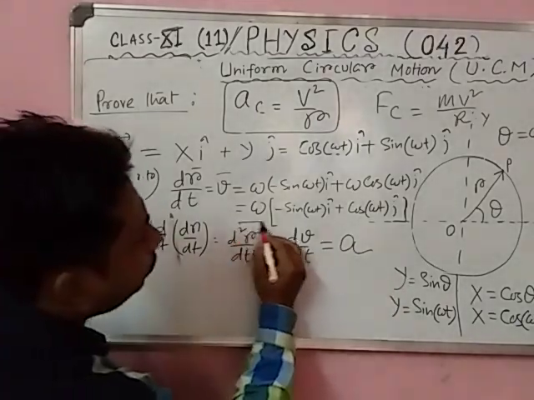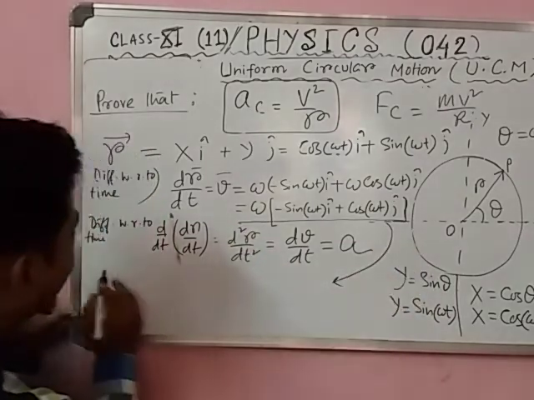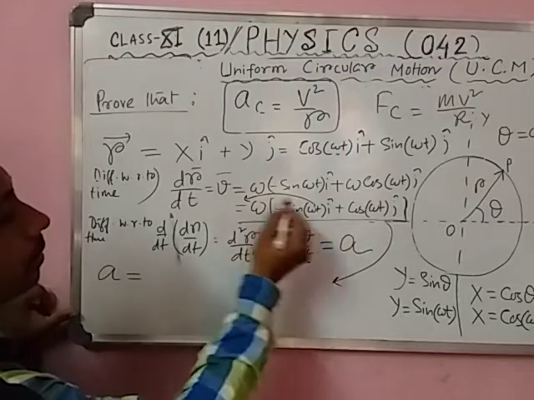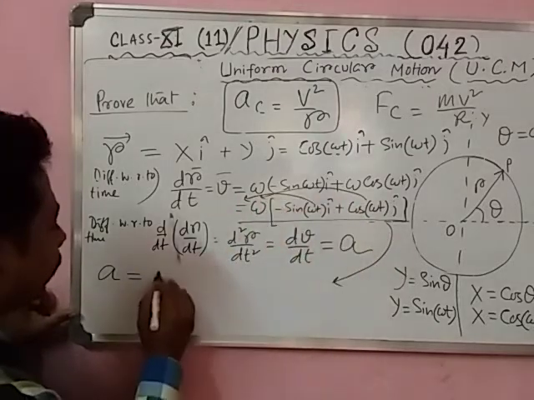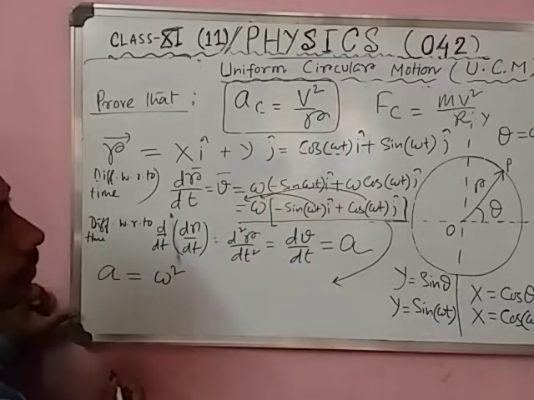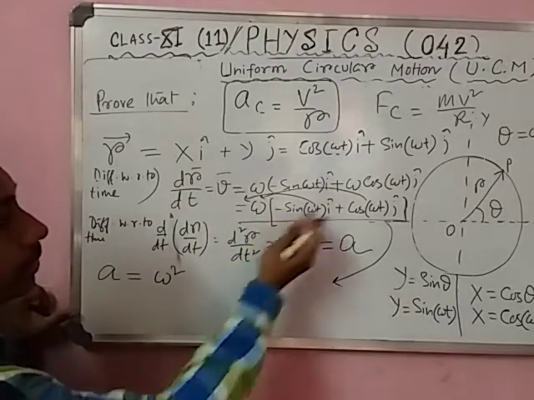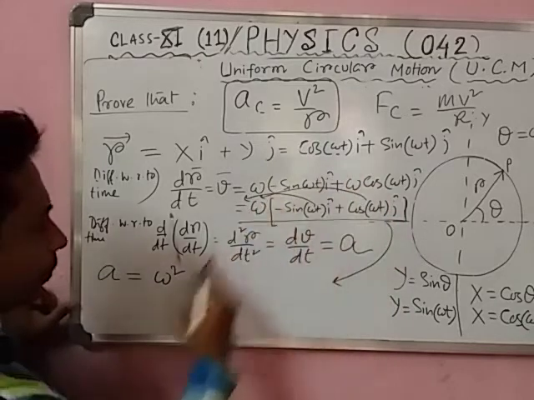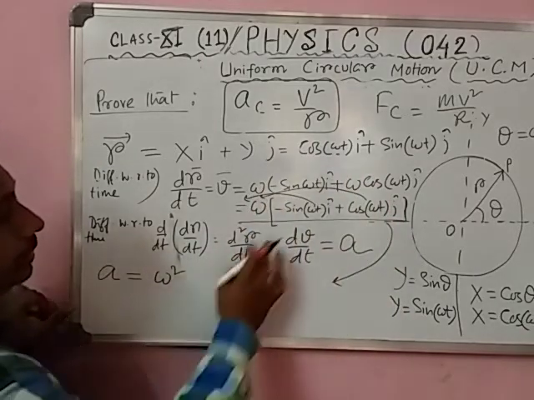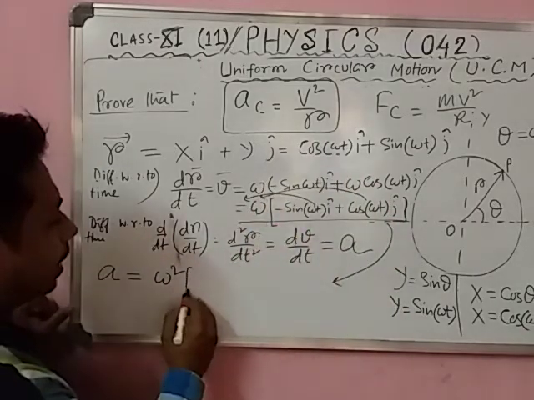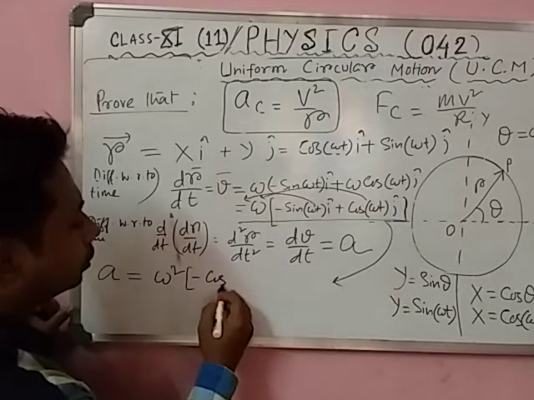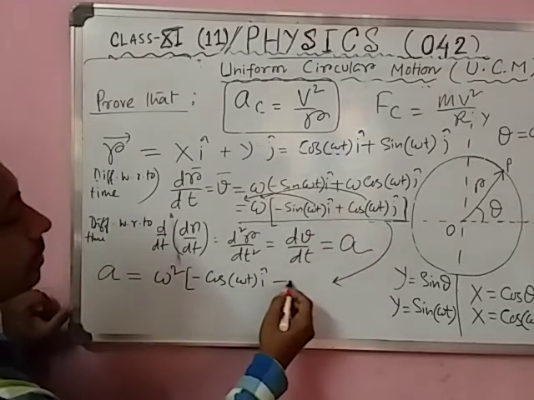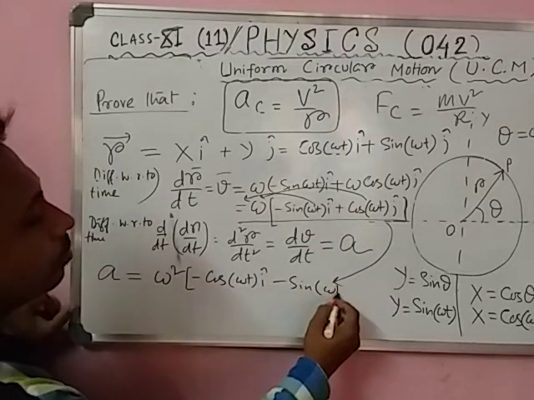So now you differentiate this. What will you get? So acceleration a equal to, again omega comes in front, so you can write omega square. Here omega is already present, so every time you differentiate, omega comes first, so omega square. Then sin means minus, sin means cos omega t into i hat, and cos means minus sin omega t